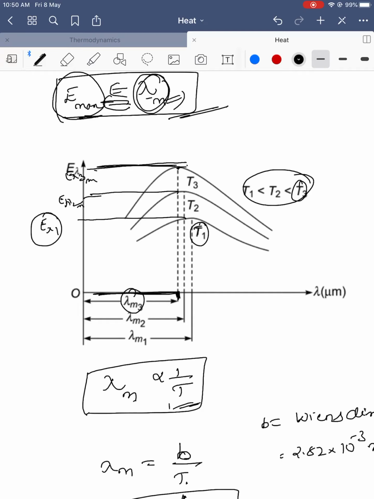Next, see E lambda 2, the second case, with temperature T2 and its corresponding wavelength. It is proportionally varying. As the temperature decreases, wavelength increases. See the third part, T1 and lambda m1. The wavelength is increasing according to the temperature.